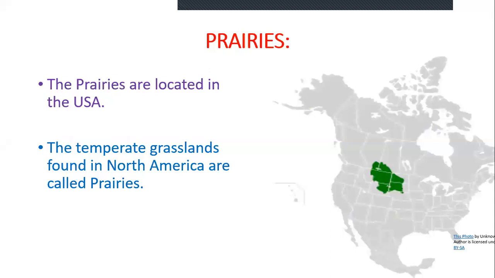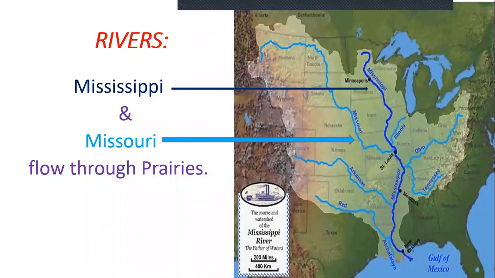Prairies. We focus on the prairies of the USA, this extension of prairies. The grassland found in the USA is called prairie. The temperate grasslands found in North America, that is the real name of prairies. Two main rivers are flowing through the prairies. This is the Mississippi River. Another most important river that is flowing through the prairie of the USA is the Missouri.